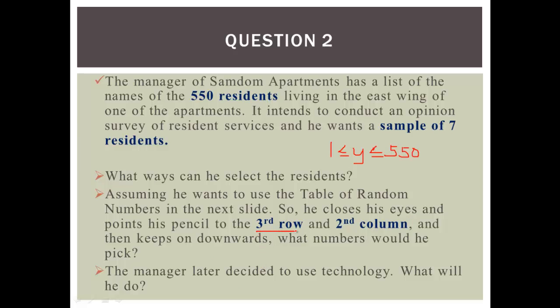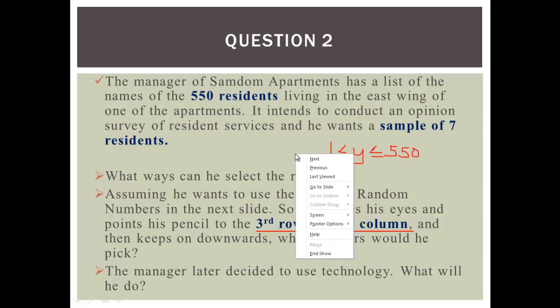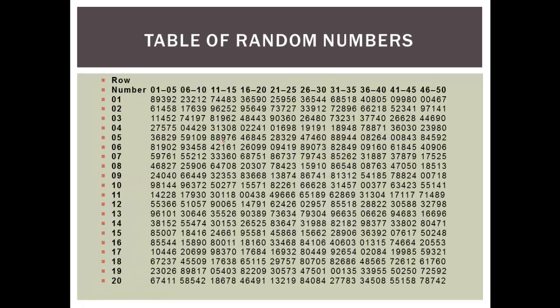And then it tells us here that it's going to be the 3rd row and 2nd column. So let's look at third row and second column. We want numbers between 1 and 550, and it's going to be 3 digits. Okay. So let's go to the next slide.